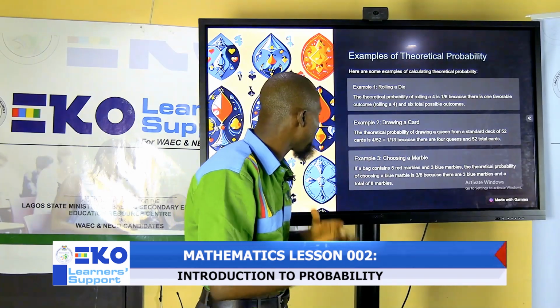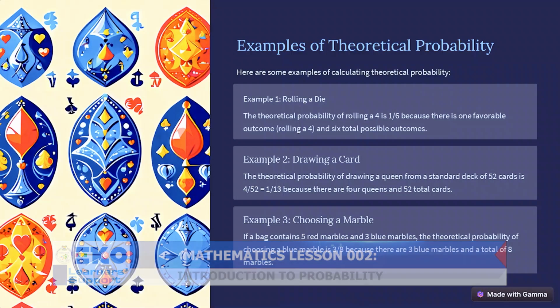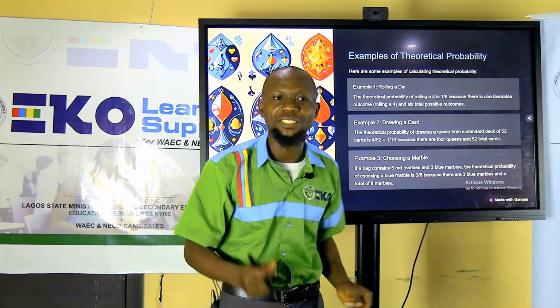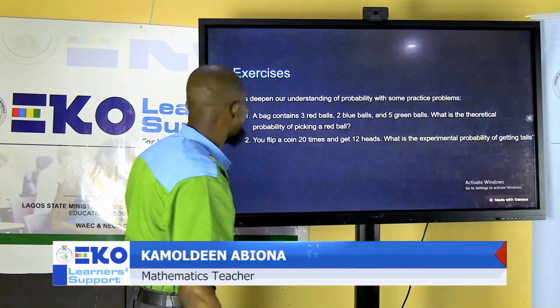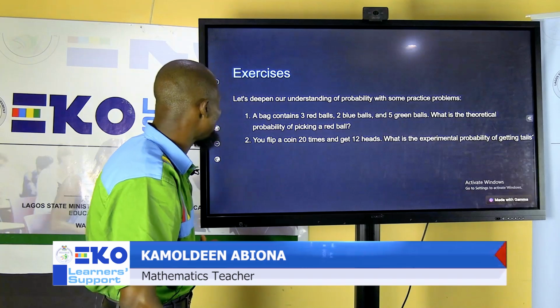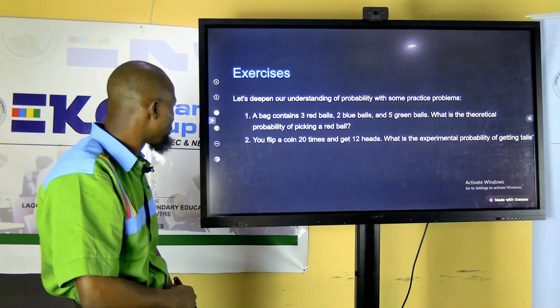Another example, choosing a marble. If a bag contains 5 red marbles and 3 blue marbles, the theoretical probability of choosing a blue marble is 3/8. Why? Because there are 3 blue marbles out of 8 marbles. So I hope you understand that. To deepen our understanding of probability, let's look at these questions.